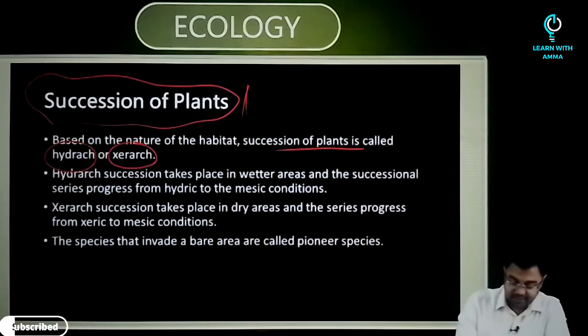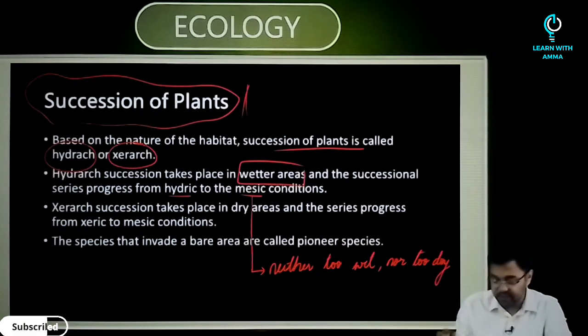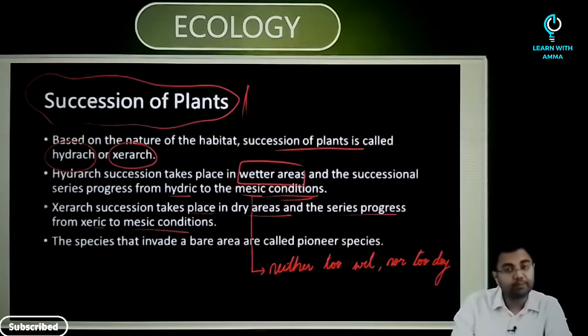The hydrarch succession takes place in wetter areas, and the successional series progresses from hydric to mesic conditions. What is mesic? Something which is neither too wet nor too dry. Such a condition would be called a mesic condition. Opposite to this is a xerarch condition, where the succession takes place in dry areas and the series progresses from xeric to mesic conditions.